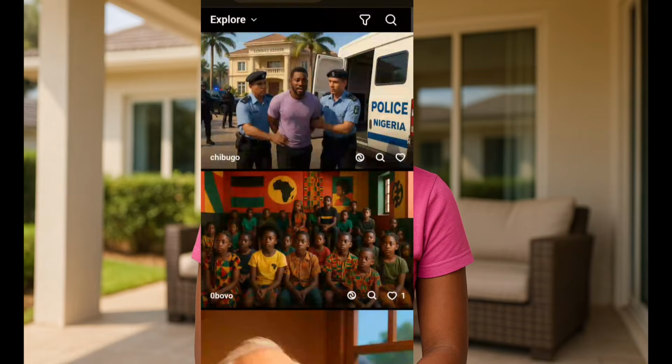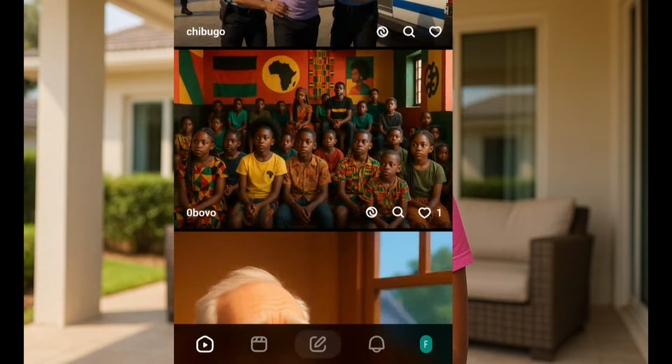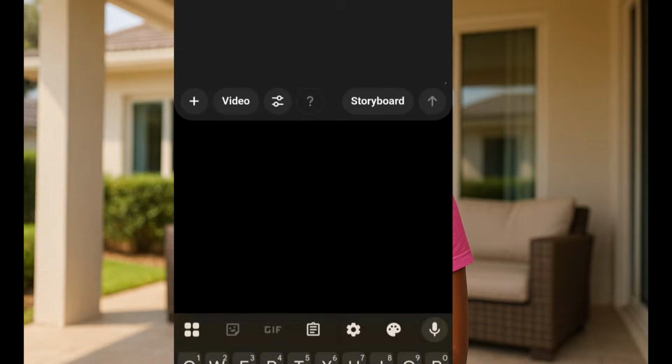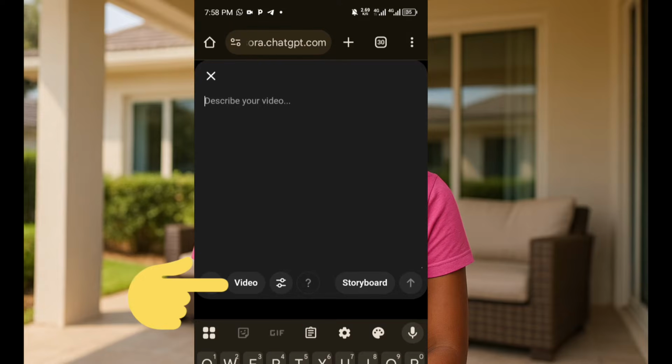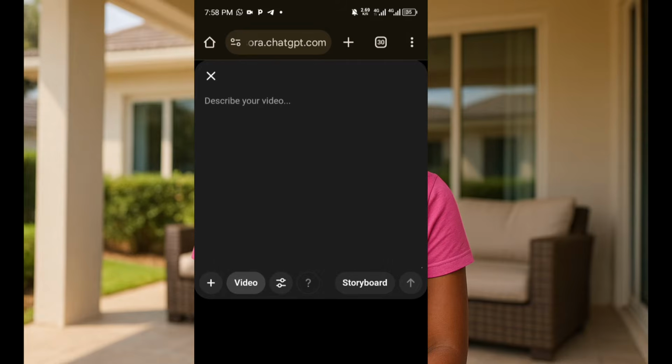I really love the images here on Sora. So once you have signed up, you tap on this very place here, and then you can see where it writes describe your video, but you are not looking for a video right now. What you want to create is an image. So you tap here to change it to image. So you can see it has changed to describe your image.